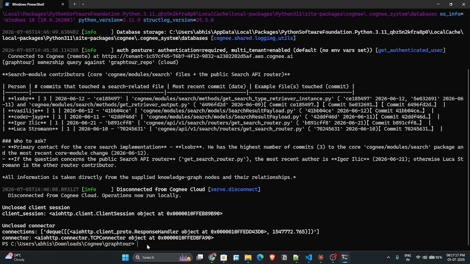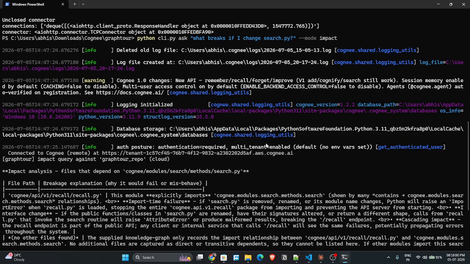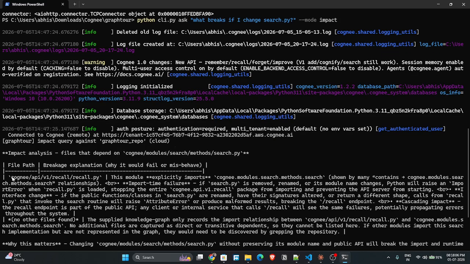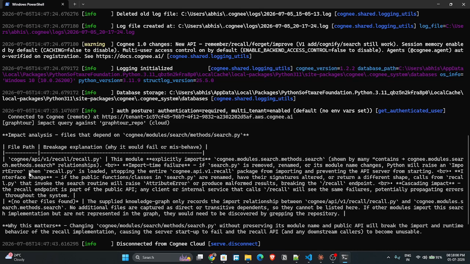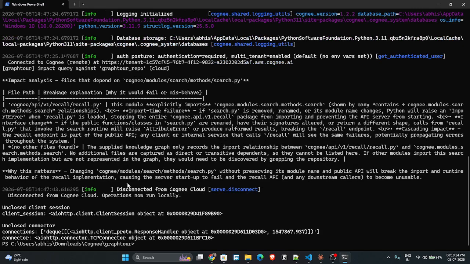Similarly, now we move to the second question. This time we'll be looking at the impact mode. Now this has returned what will be breaking if I change the search.py file. This traces it across to recall.py, and it also explains why this matters.